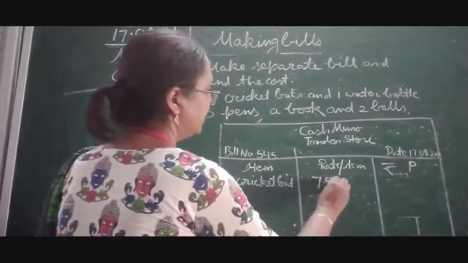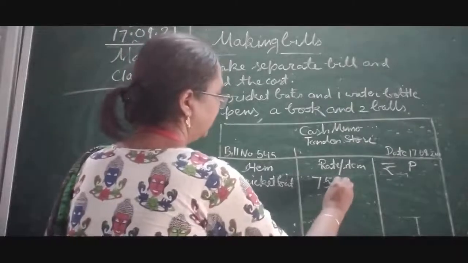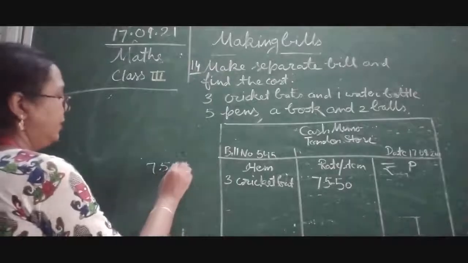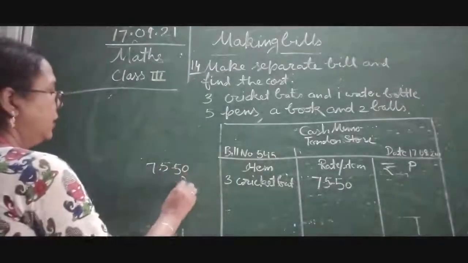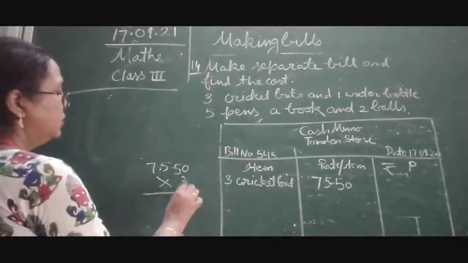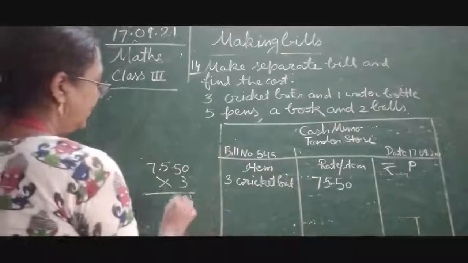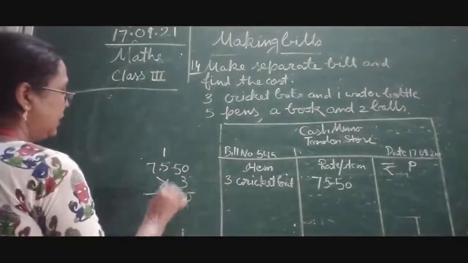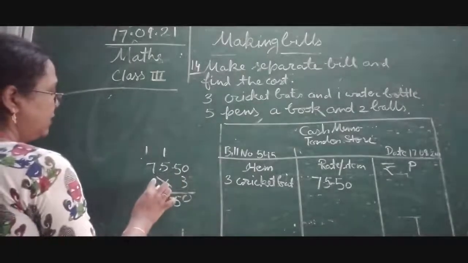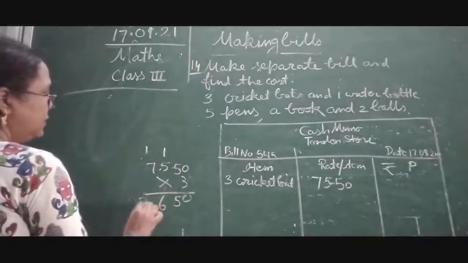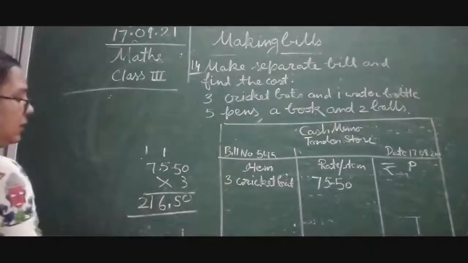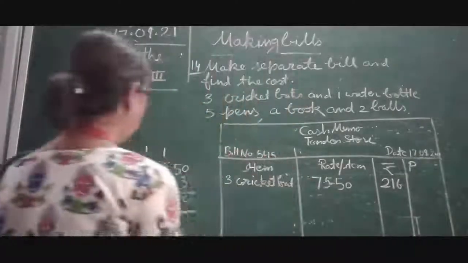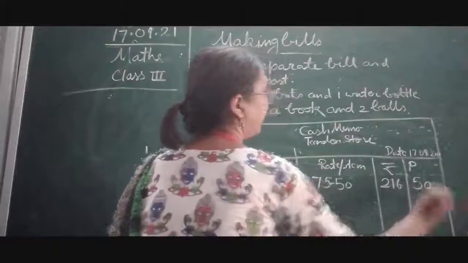If we multiply 75 rupees 50 paise by 3: 5 3s are 15, 1 carry over. 5 3s are 15 and 1 is 16, 1 carry over. 7 3s are 21 and 1 is 22. So we get 226 rupees 50 paise.